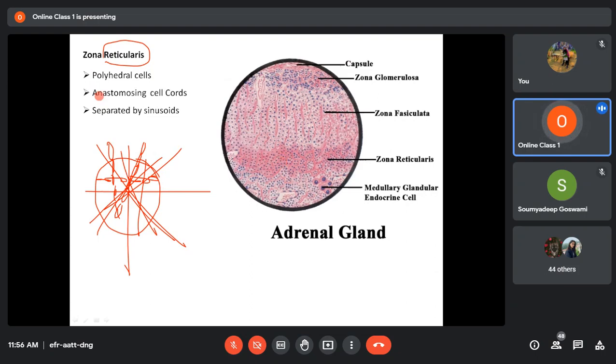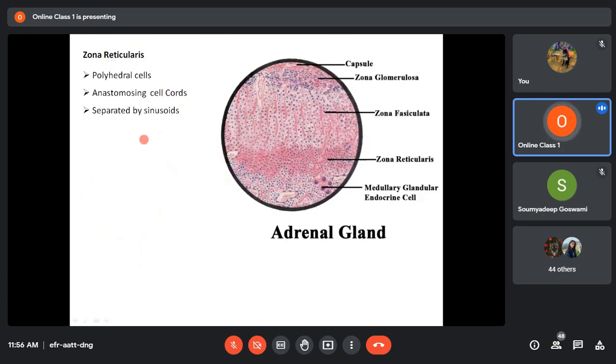So zona reticularis, remember, is made up of polyhedral cells which form anastomosing cords. That means they will form cords of cells, but those cords are not in a single direction, or they are not parallel to each other. Rather, they will be going in different directions. As a result, there will be formation of a meshwork, and because of that, it is called zona reticularis.